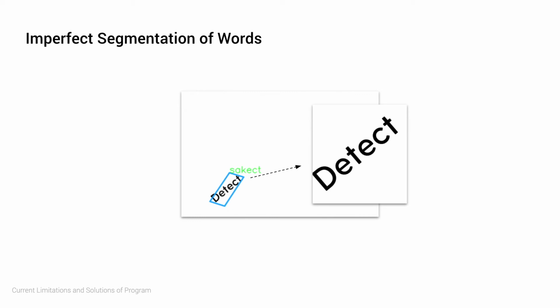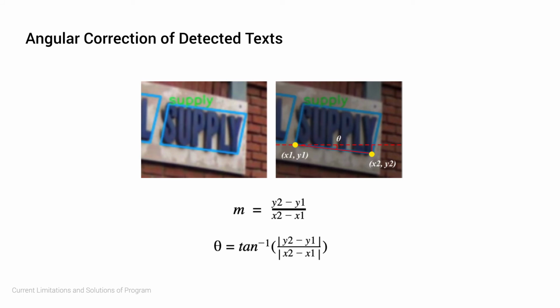This is where my angular correction comes in, which I essentially try to rotate the text region such that the text is as horizontal as possible before feeding it into the CRNN. For each detected region of text, I first find the gradient m and angle of orientation theta of the word using the bottom 2 vertices of its bounding box via the following equations. Depending on if the gradient m is positive or negative, it will determine the rotation direction to be clockwise or counterclockwise respectively. Thereafter, we first rotate the entire image by angle theta, then rotate the 4 points of the bounding box with respect to the center of the rotated image by an affine transformation.